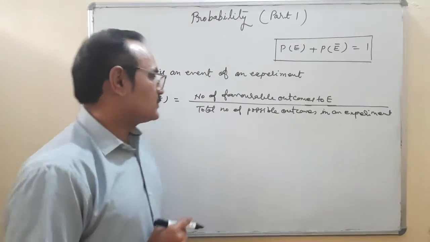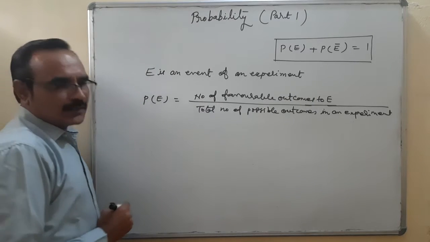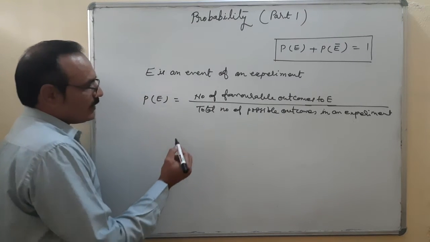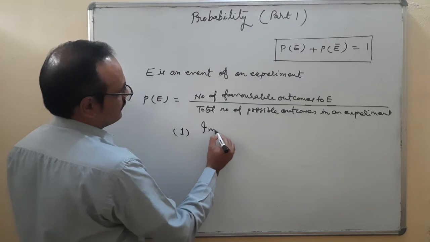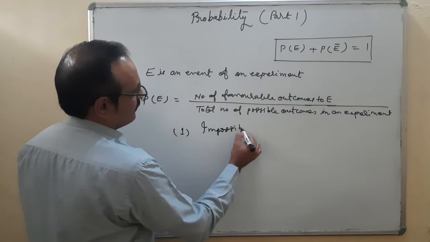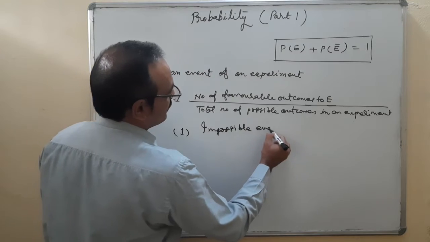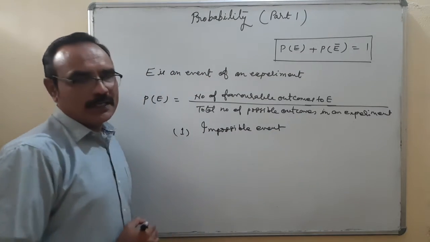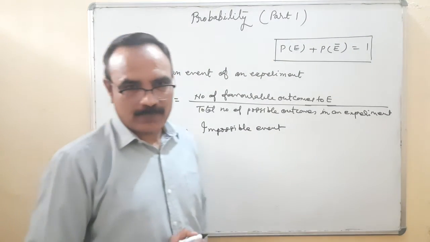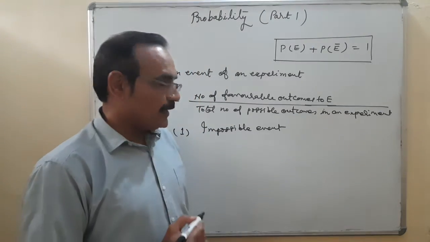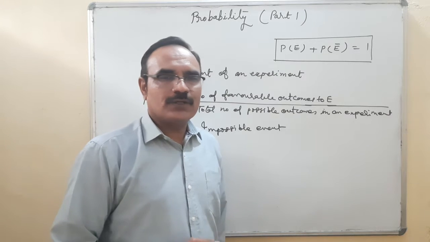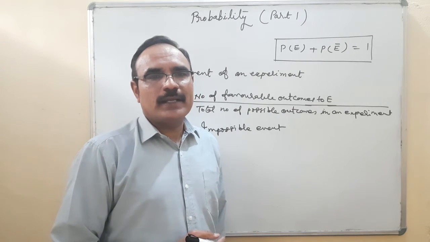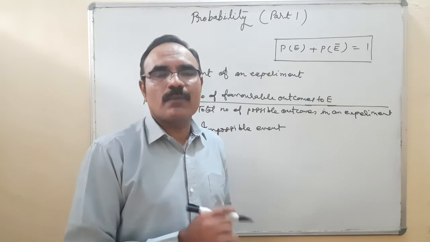On the basis of this formula, some more things. One is the impossible event. What is the probability of an impossible event? What does it mean? Simple example: when I toss a coin, the probability of getting neither head nor tail on the uppermost face.